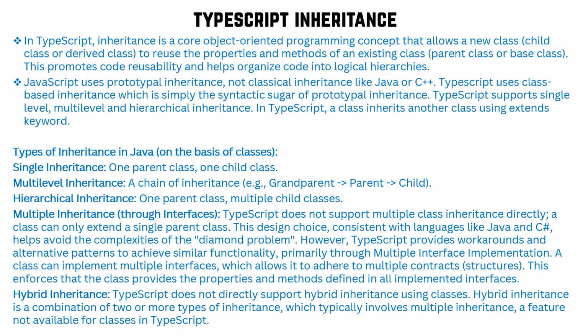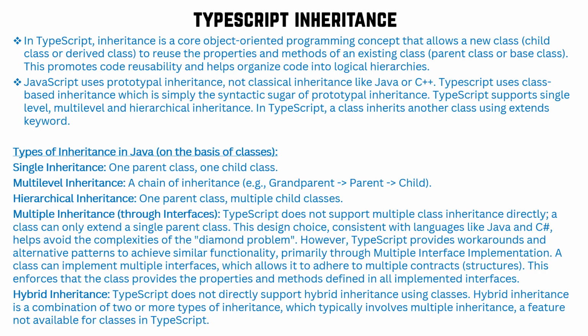Okay, it is called base class and child class, or subclass, or parent class or base class and child class or subclass. Inheritance can be single level, one parent one child; multi-level, like a chain of inheritance, grandparent, parent, child; hierarchical inheritance, one parent multiple children. Multiple inheritance is possible through the interface but not possible with the class, due to the diamond problem.